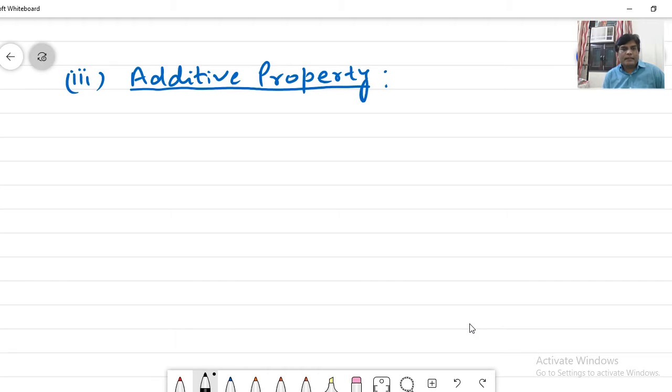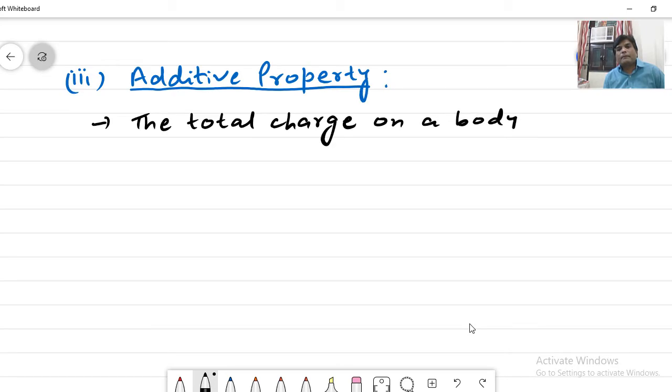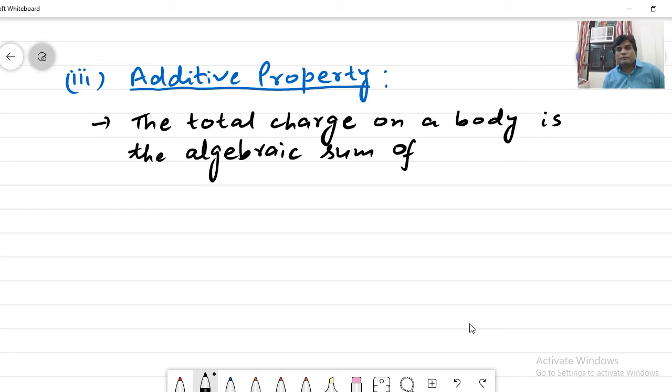This property states that the total charge on a body is the algebraic sum of all the charges present on it.